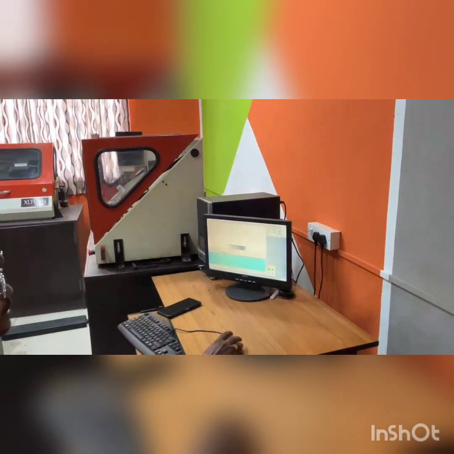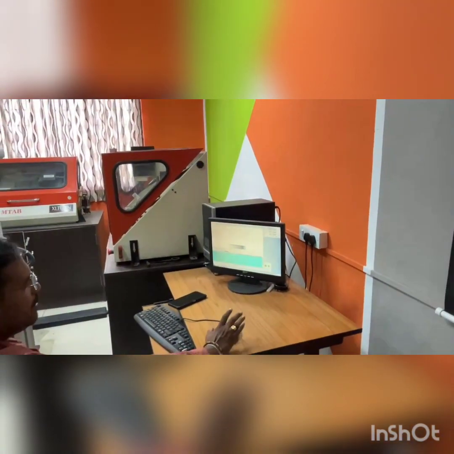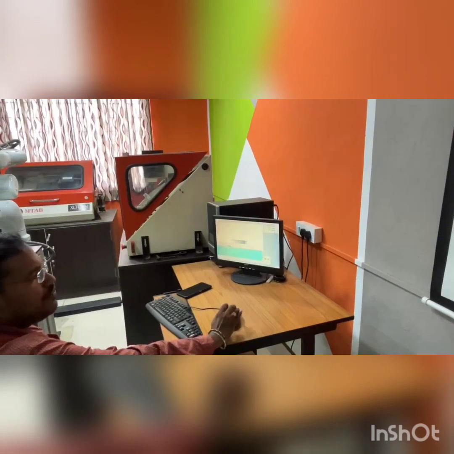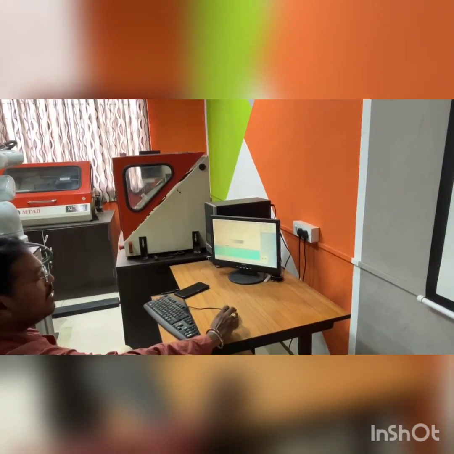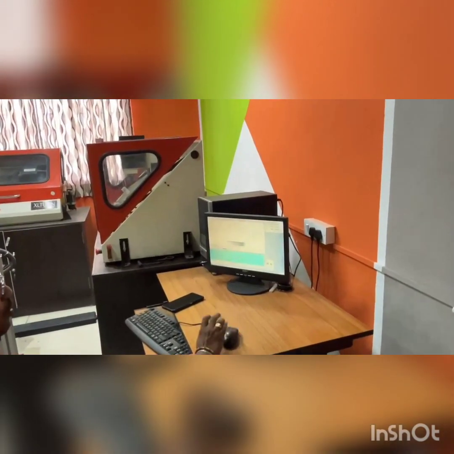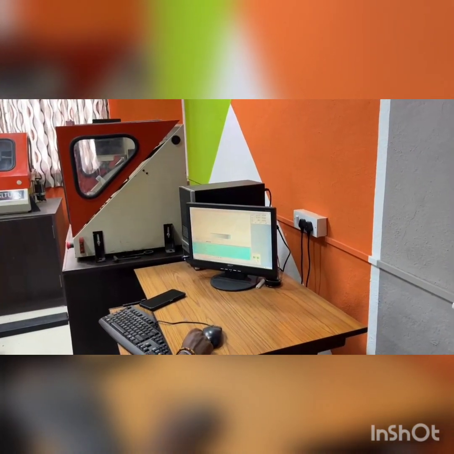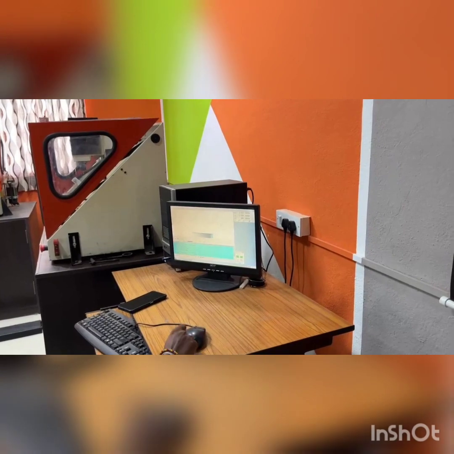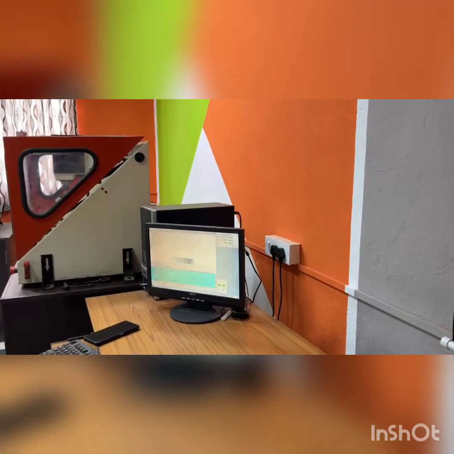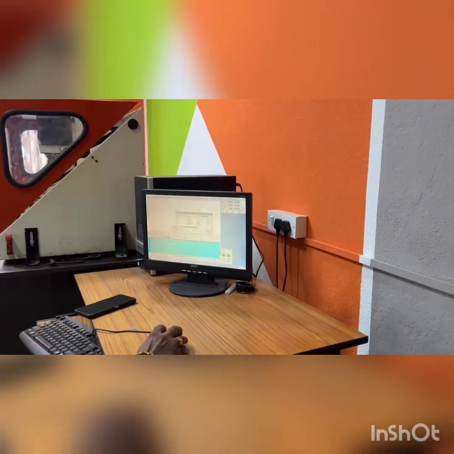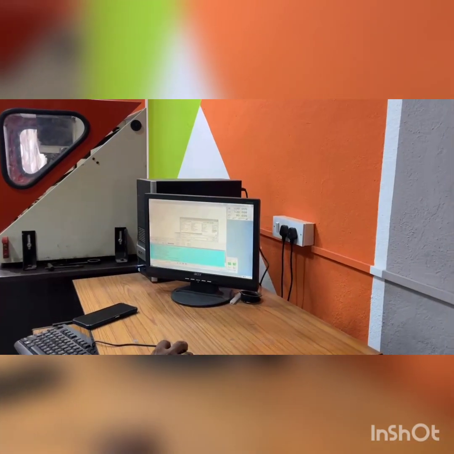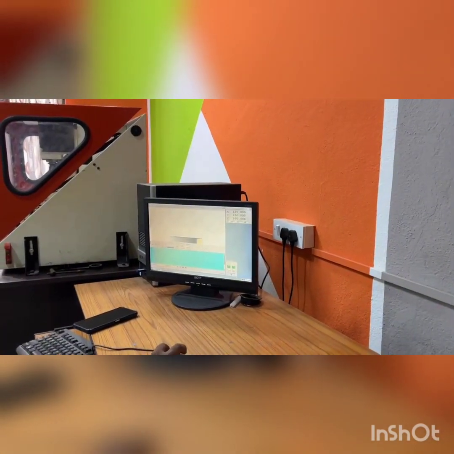Same program you can simulate in a number of CAM packages, but the beauty of this interface is that you can get the real time effect while using it. This is the beauty of this CNC Train simulator. I am going to load one more program now. Let us start my cycle.